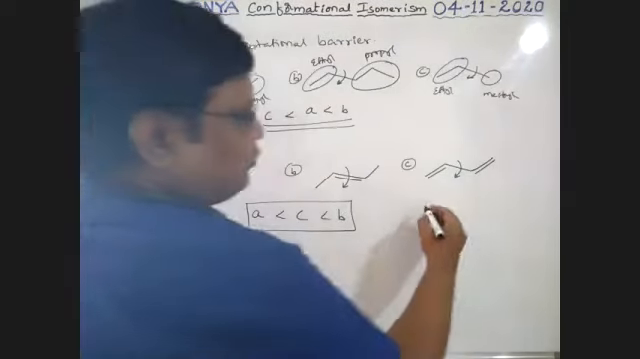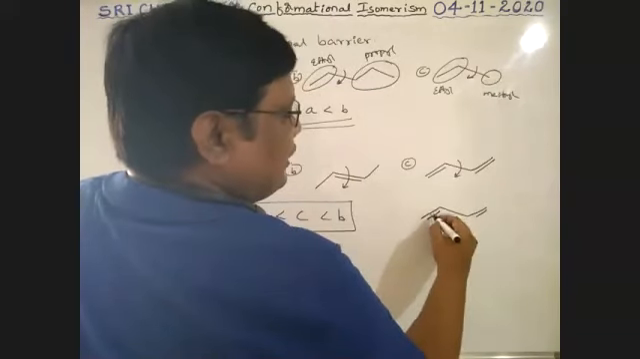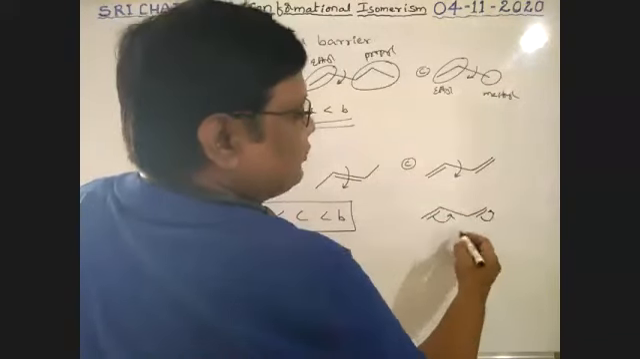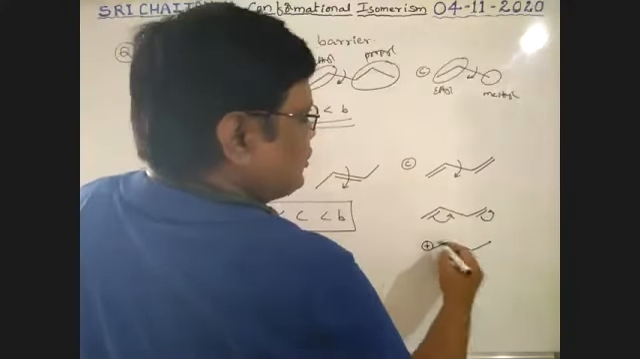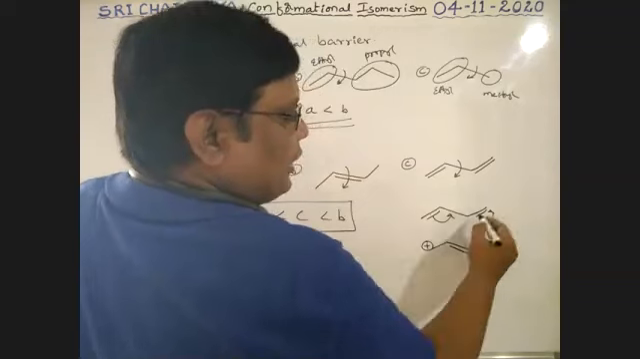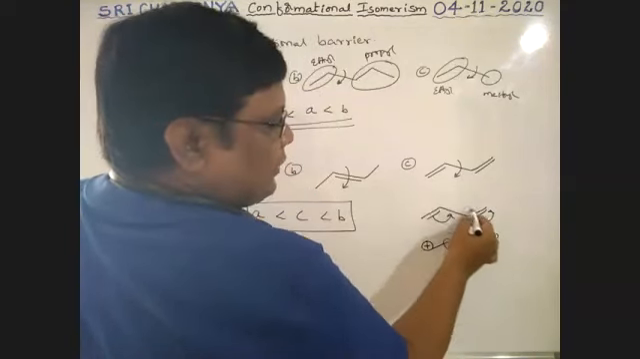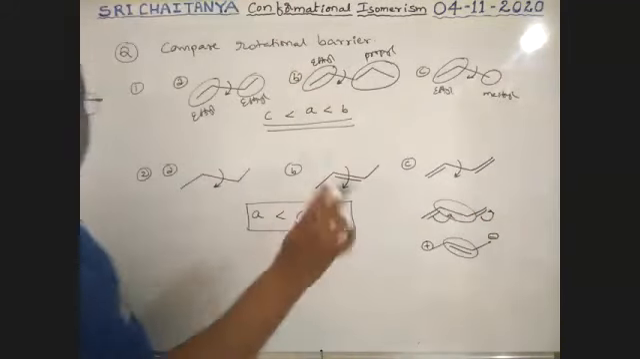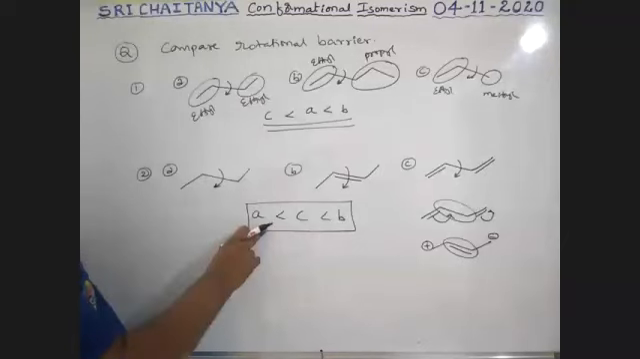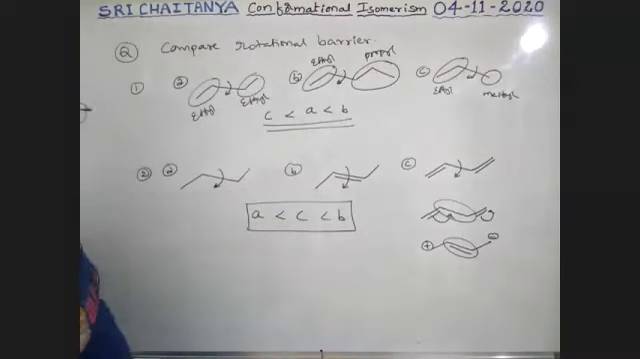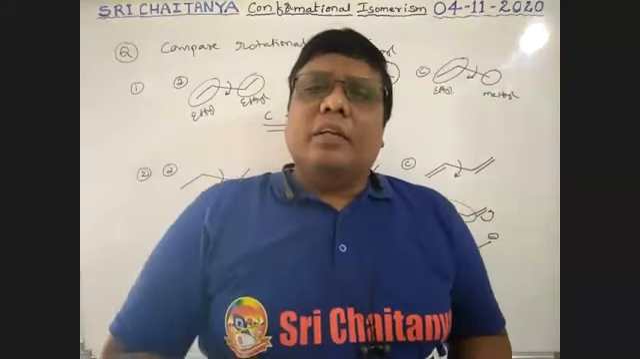Boys, see here. If this bond is here and this bond is here, it converts like this: this is positive, this is negative. Sometimes between these two there is double bond character, sometimes single bond character. Because of that, it needs more energy than this one. Therefore, A less than C less than B. Like this, we will identify energy requirements, boys.